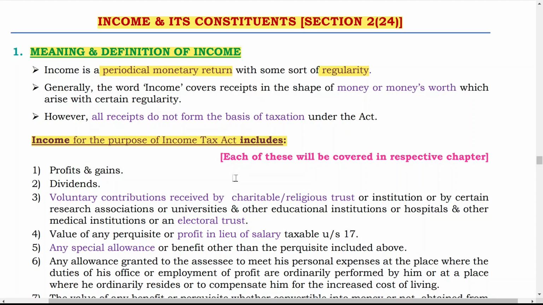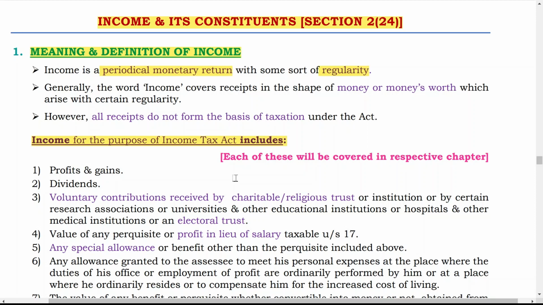Now, voluntary contribution received by a charitable and religious trust or institution, or by certain research association or university and other educational or hospital and other medical institution, or an electoral trust. That means if any voluntary contribution is received by these institutions, then that will become income for that particular institution.